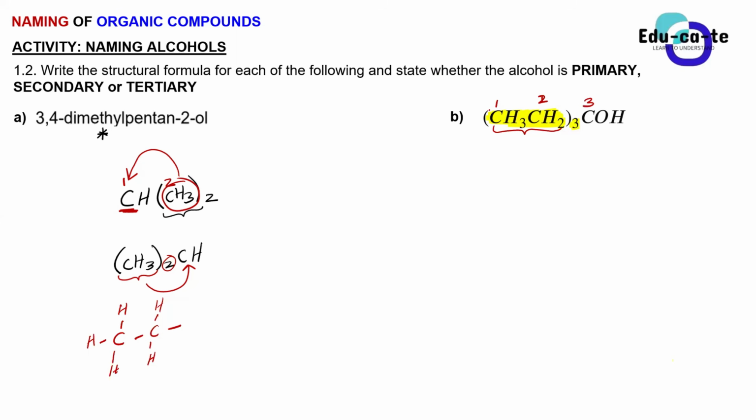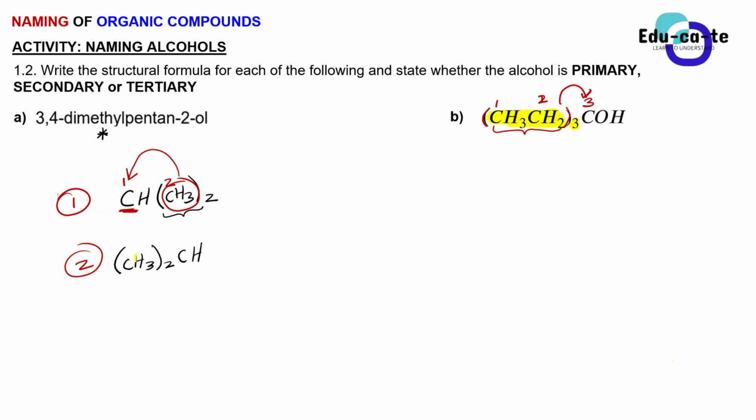The bracket, guys, means that whatever is inside the bracket is bonded to the carbon that follows. Haven't I been explaining the same thing here? Let's go back to example 1 and example 2. Guys, when I explained the brackets, what do the brackets mean? Whatever group of atoms is inside the bracket is bonded to the carbon that is outside the bracket.